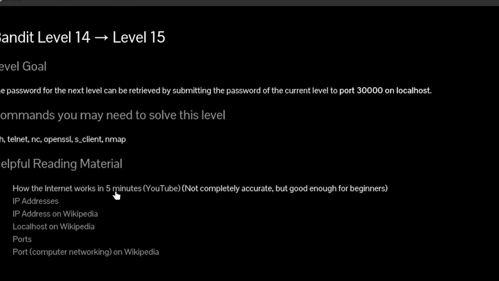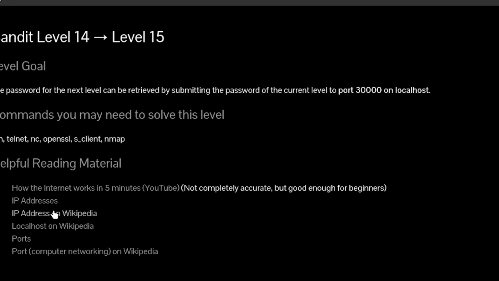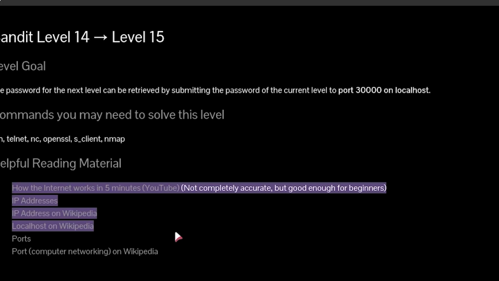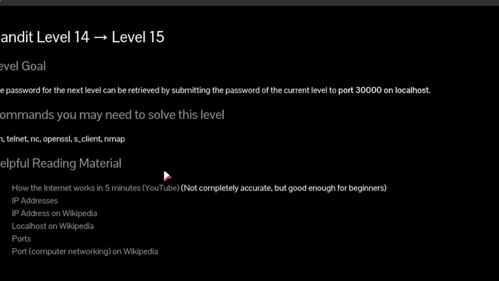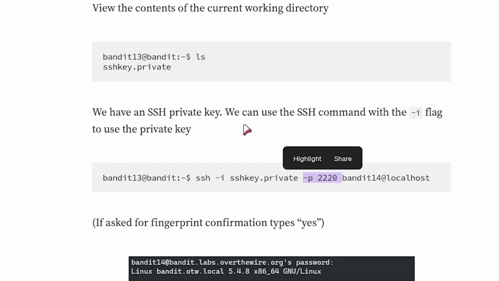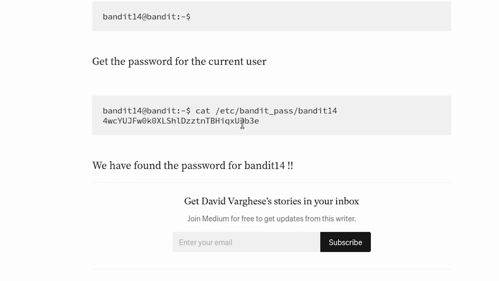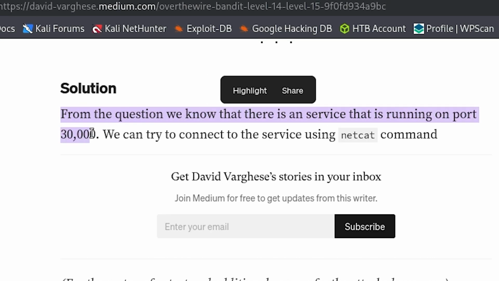Do we need to know how the internet works in 5 minutes? IP addresses, localhost, ports. That's a lot of information they want me to consume. Will it all be helpful in the grand scheme of things? Probably, but will it be helpful now? I don't think so.